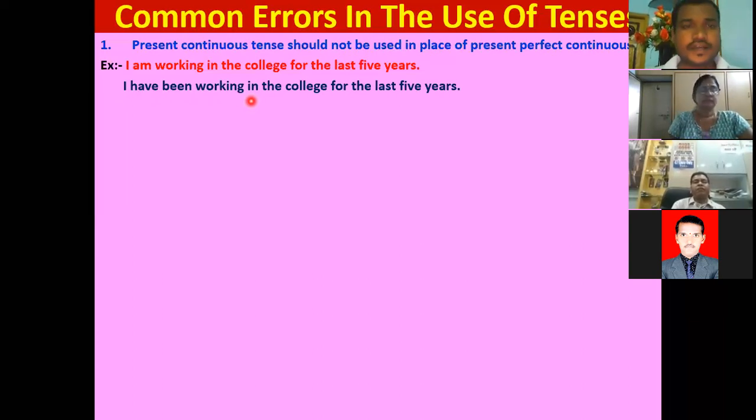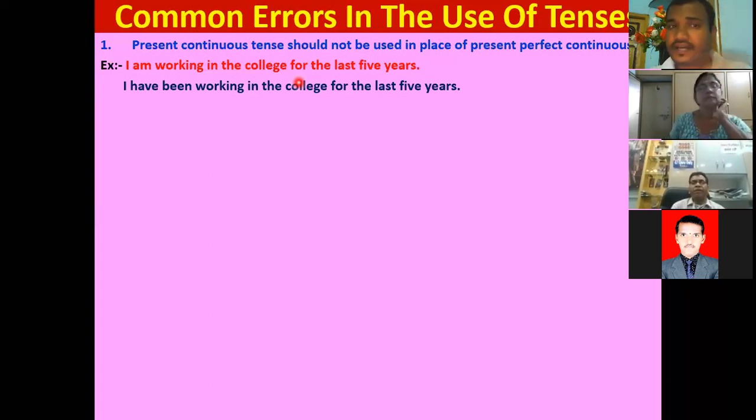Yes. So here the difference is, "I'm working" is in the present continuous. So generally, what is the meaning of present continuous? If something or an action is going on now, if some action is continuing now, then we should use present continuous.